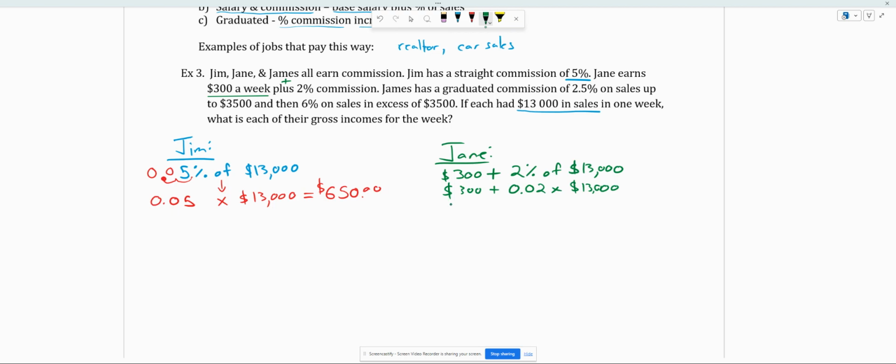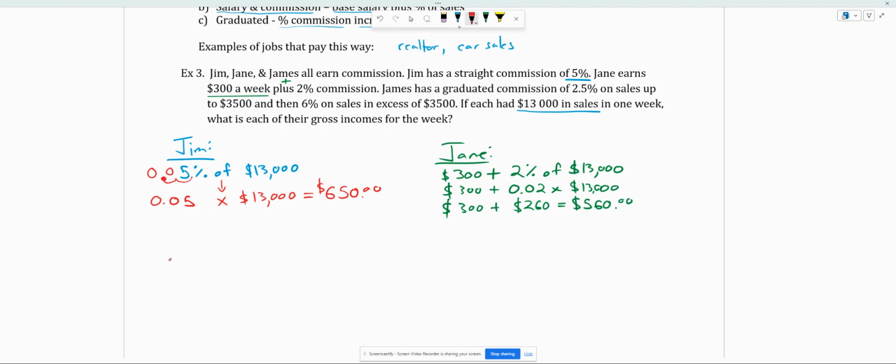Okay. Then you just do BEDMAS. We're going to multiply before we add. So we're going to multiply those numbers. We're going to get $260. And then add those up. We're going to get $560 for Jane. So not quite as lucrative a position. Jane made the same amount of sales, but made less money overall due to a lower commission and a salary.